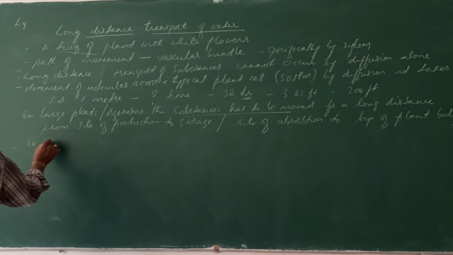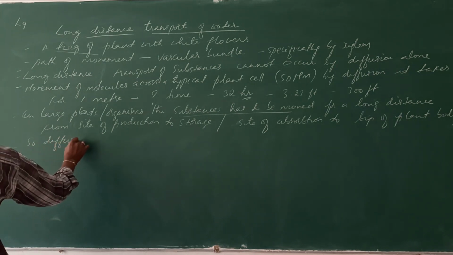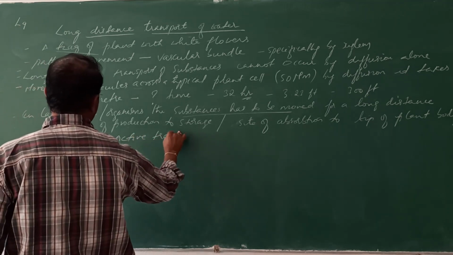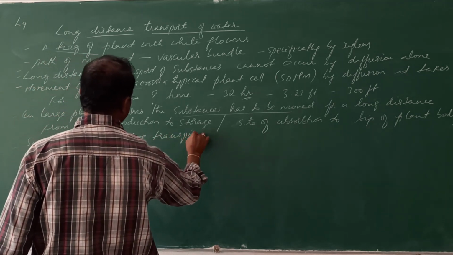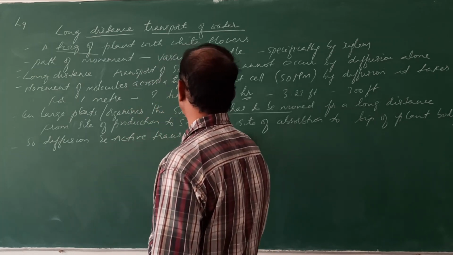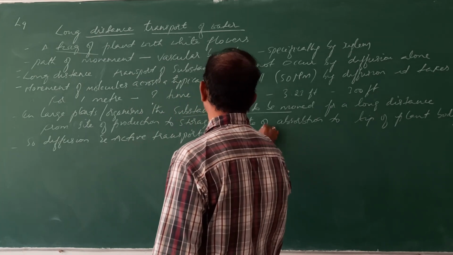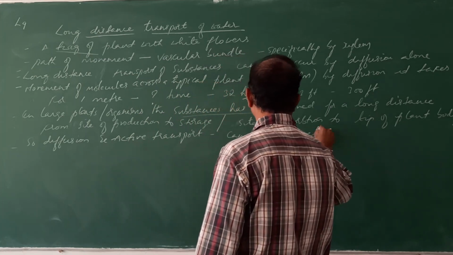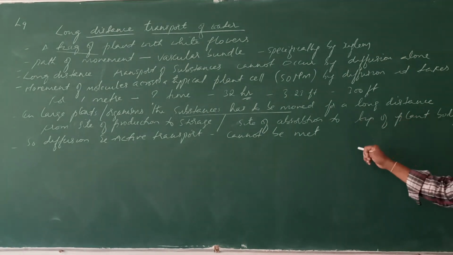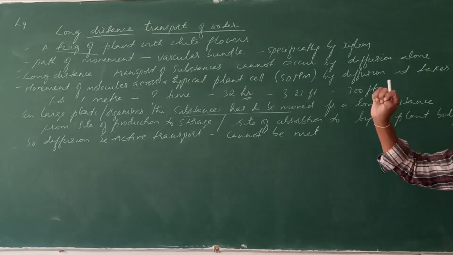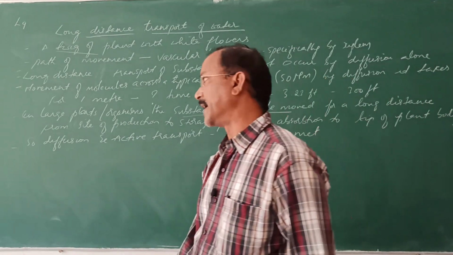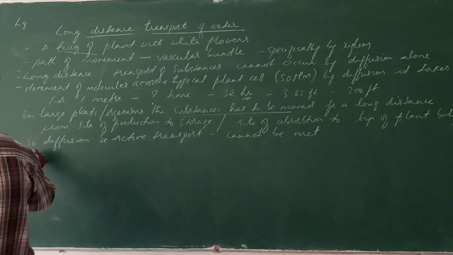So diffusion and active transport are there, no? Active transport is against the concentration gradient, the molecules will move. So through diffusion and active transport it cannot be met. The transportation of the substances over a long distance from root to the tip or from leaf to the storage organ, these molecules cannot be supplied. So how will these molecules move?